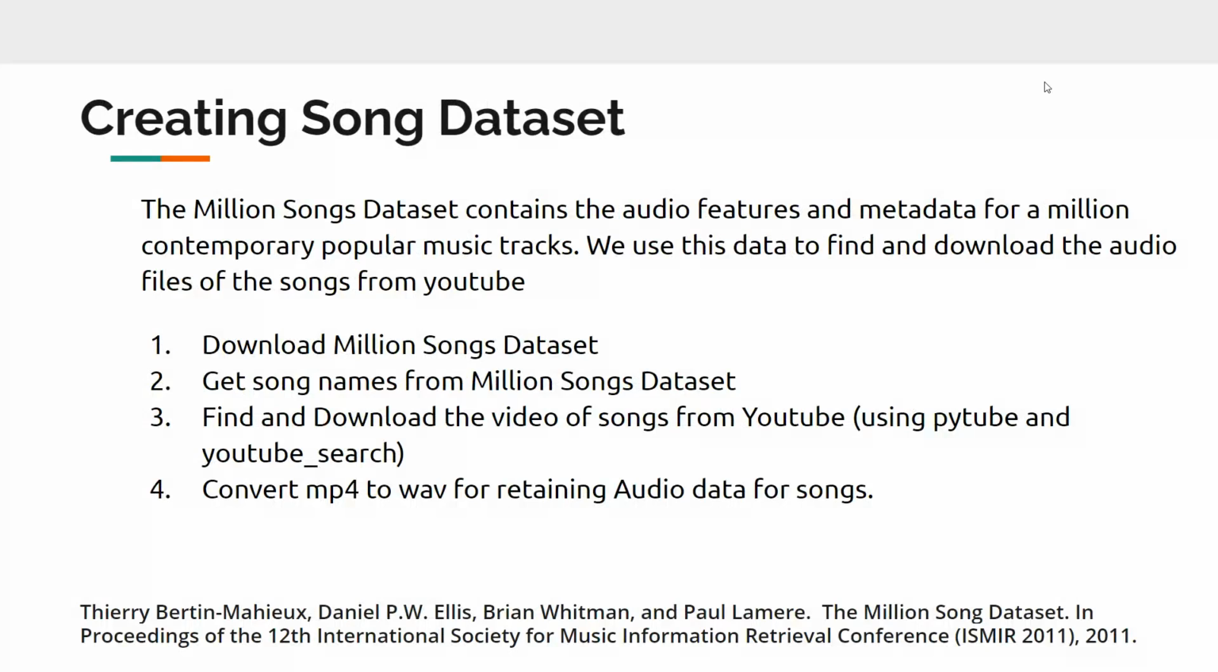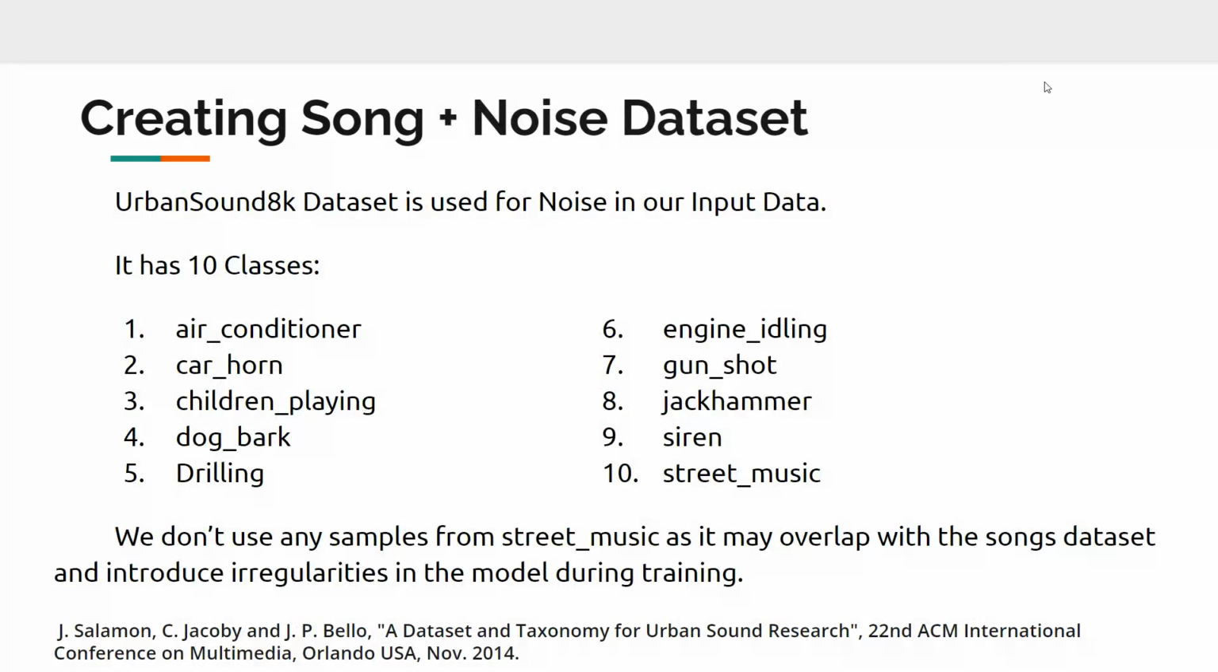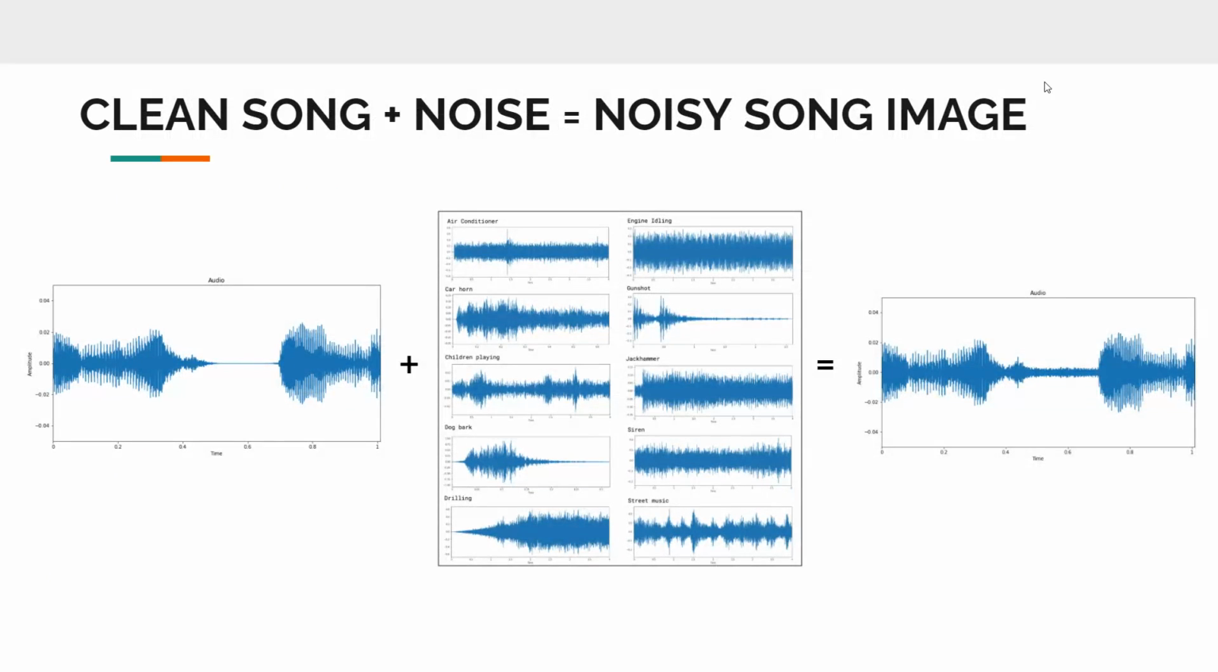We took a part of the dataset, 1,000 songs. When uncompressed, it became 50 gigabytes of data. So due to the memory constraints on our systems, we stuck to 1,000 songs and created the dataset. And the noise dataset is the UrbanSound8K dataset. It has 10 classes, from 1 to 10, as you can see. We removed the 10th class and used only 9 classes, as street music will be similar to our clean song dataset. And we created the noisy songs with the help of the clean songs and the noise dataset.